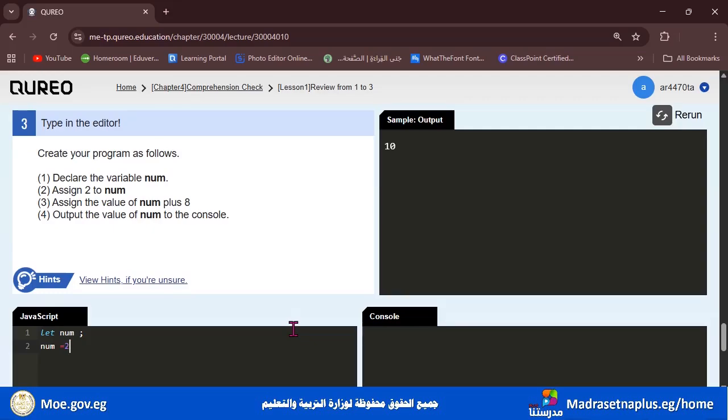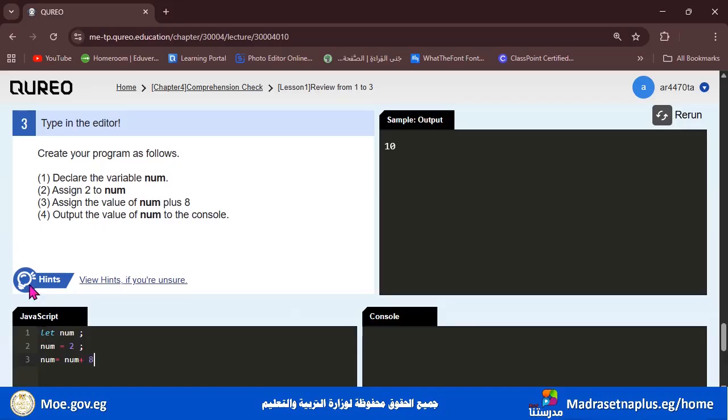And we need to end the line. Then, assign the value of num plus 8. So the third line here is going to be num equals num again plus 8.